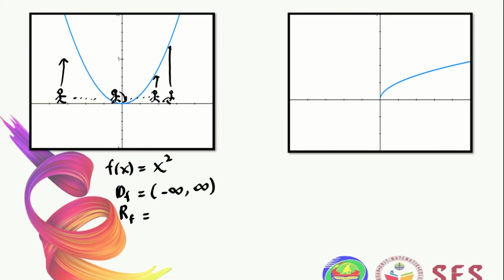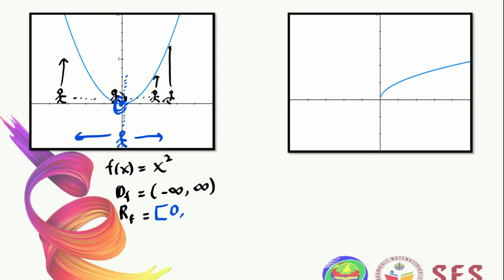What about the range? Again, for range, we are looking at the interval of y. Imagine that we are walking along the y-axis and looking for the graph from the y-axis. There is no graph here. We move along up to this point, where we start to see the graph, which means our range starts from 0.